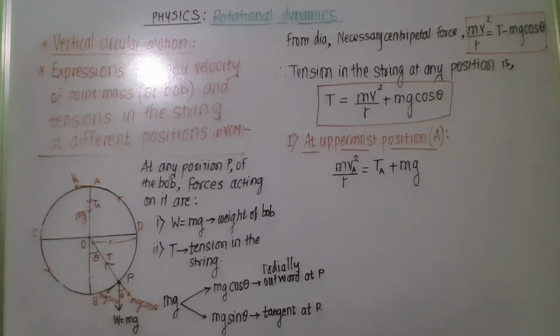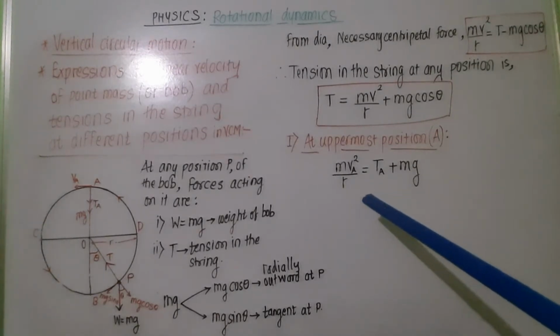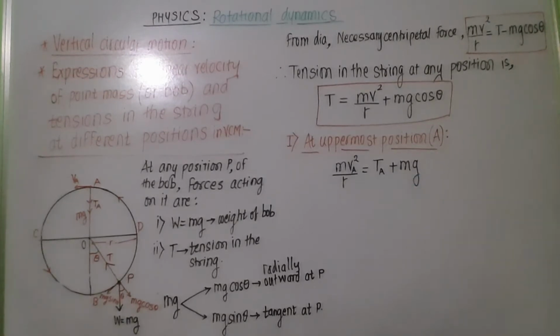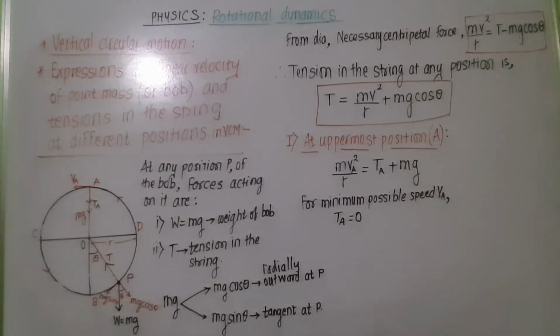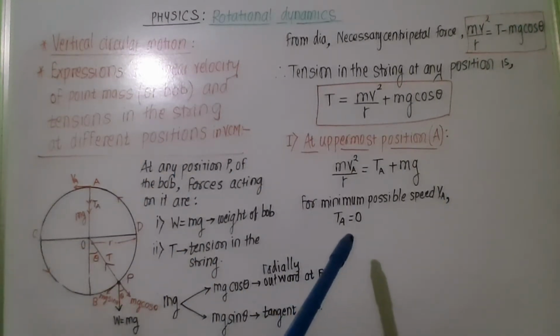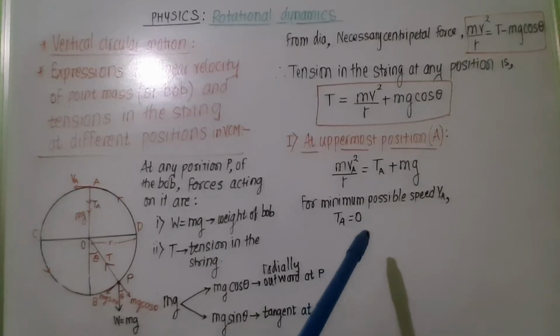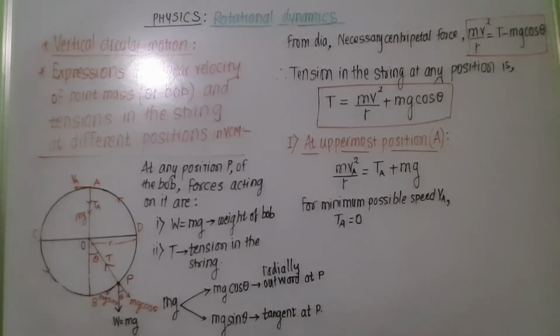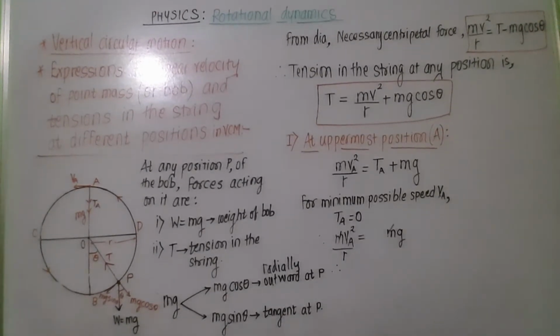So the resultant centripetal force can be written as mVA square upon r is equal to TA plus mg. Now for vertical circular motion, the minimum possible speed at position A is VA, and its value we will get when tension in the string is considered as 0. So apply this condition in this formula and we get the formula for minimum velocity at the uppermost position.